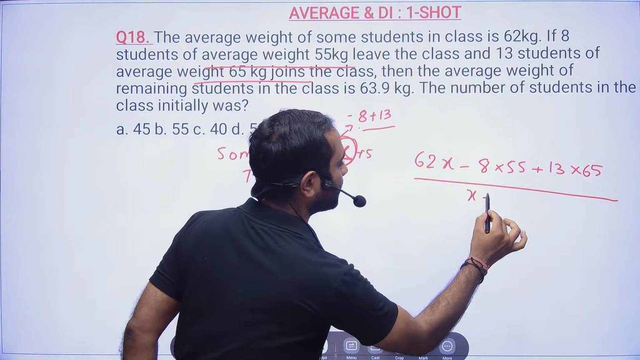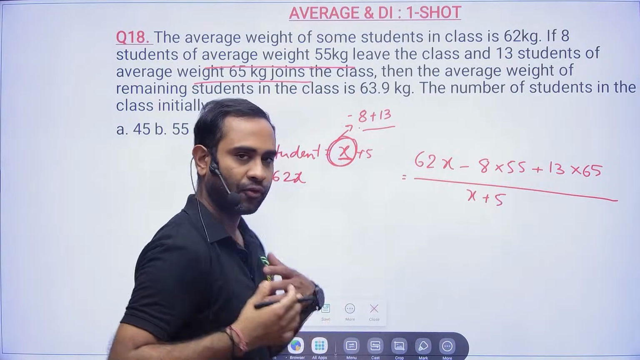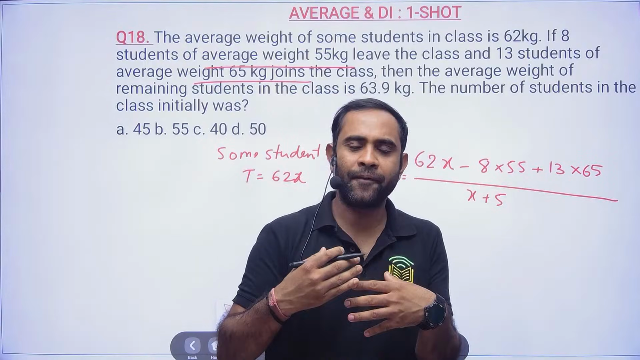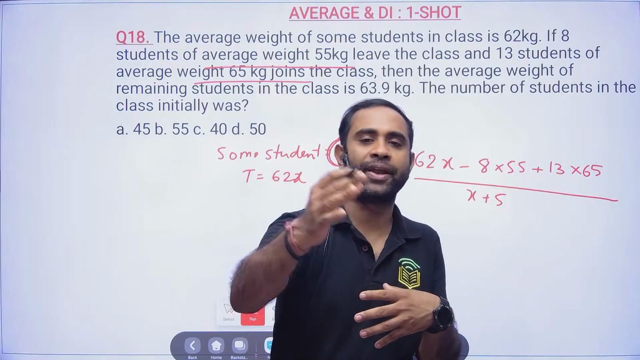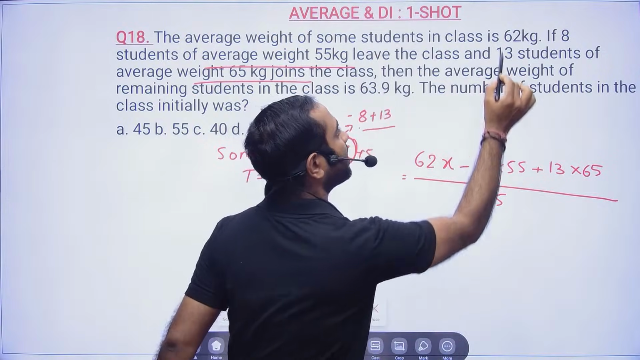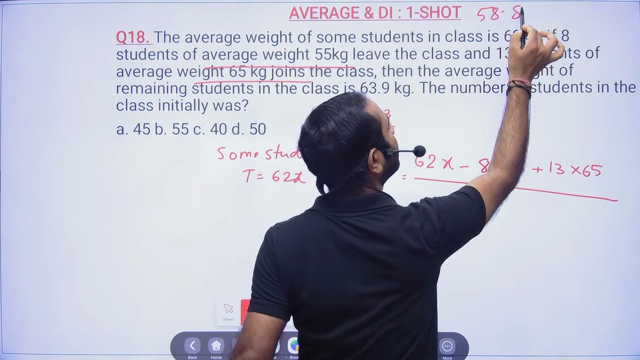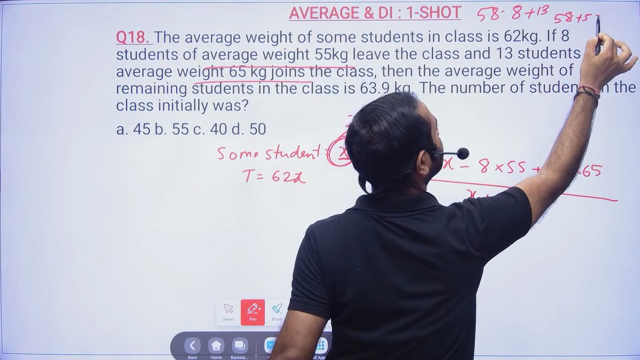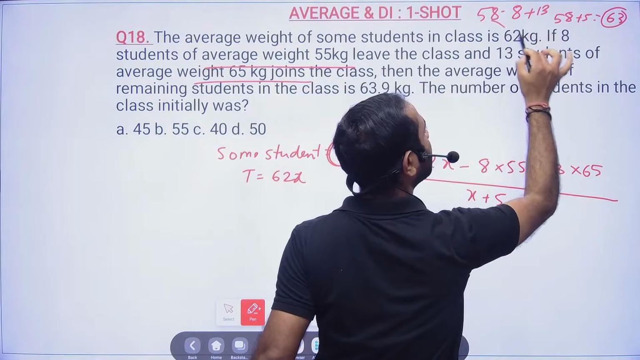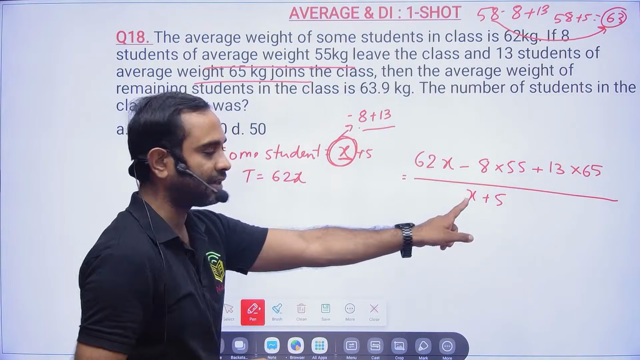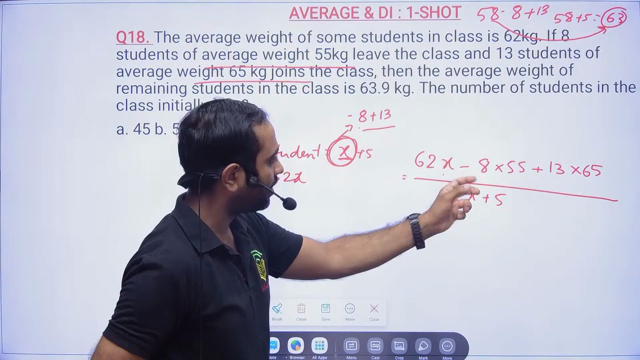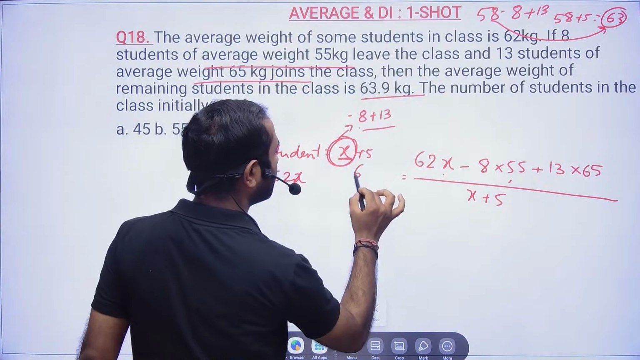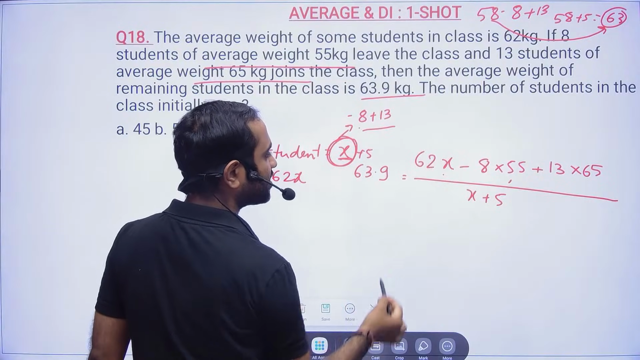So plus 5 students increased, because suppose we had 58 students. Now what happened? 8 went. We had 58 students. Now suppose 8 went and 13 joined. So 58 plus 5, 63. That means we finally increased by 5. And this was the total. This much is reduced and this much is added. And because of that, my new average is 63.9. This is what you have to solve.